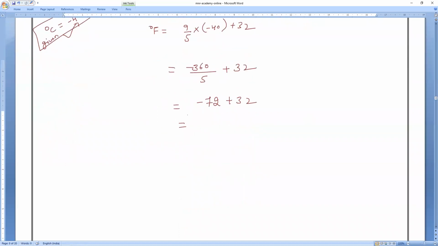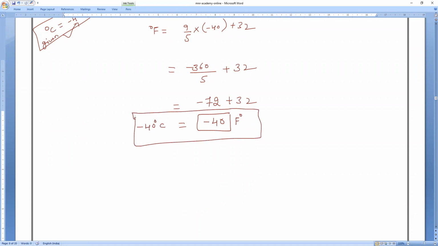What are you talking about? 360 divided by 5 is 72. Minus 72 plus 32. Minus 40, sir. So minus 40 degrees Fahrenheit equals minus 40 degrees Celsius. Is it equal or not?